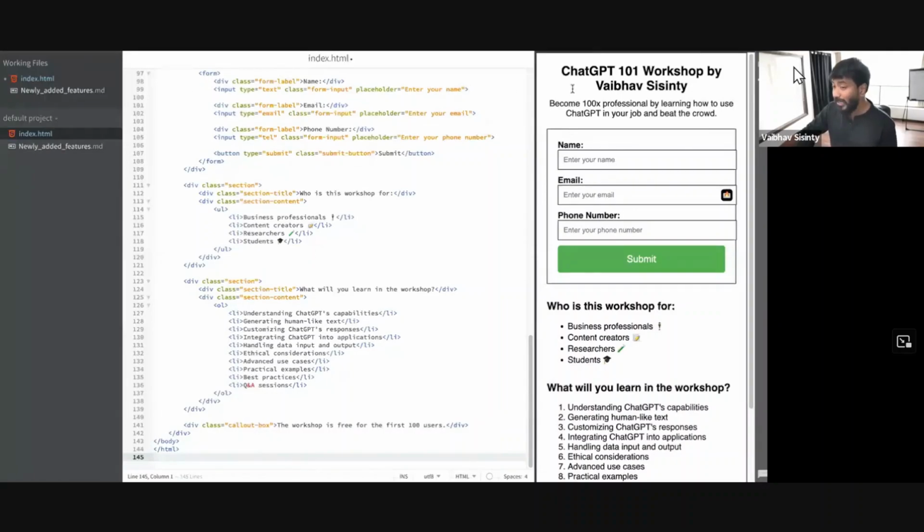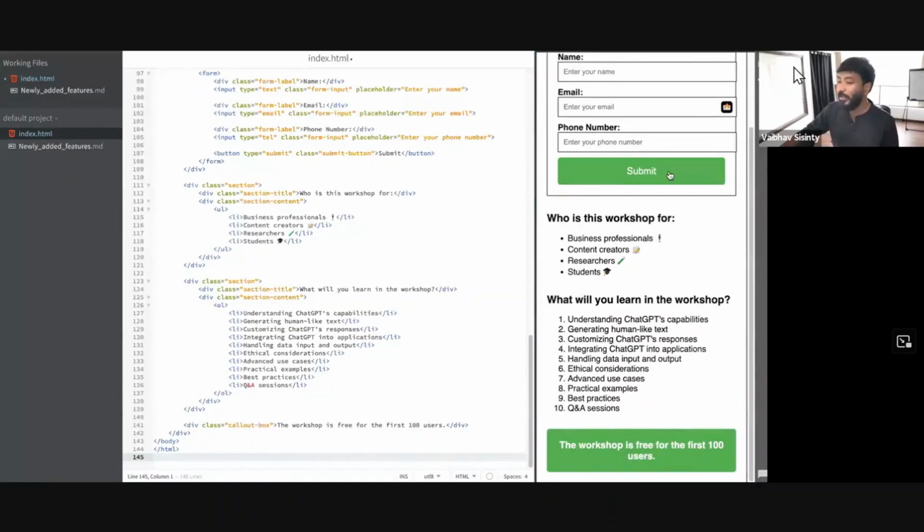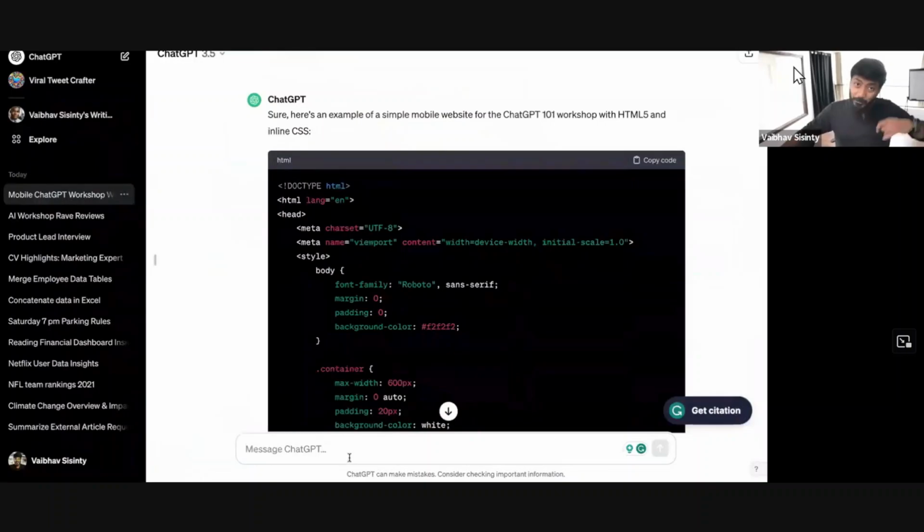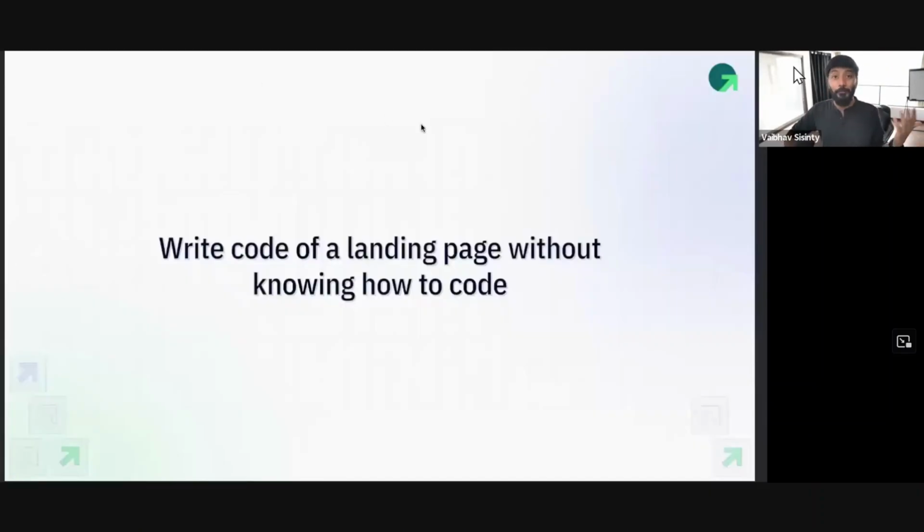Now if I wanted to make it better, let's say I want to add some section. I want to put this section in a box. I want this to become gray color. I can keep prompting, saying, can you make the top box gray color? Can you make the button red color and all that? It will keep changing the code and you can keep updating it to get the website that you want, basically.